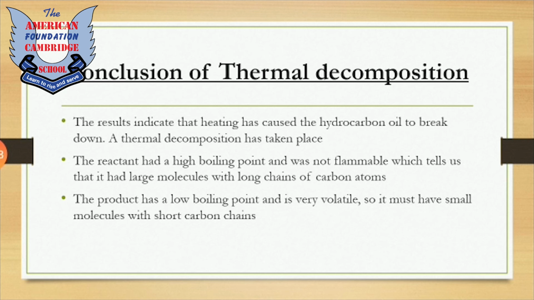So those hydrocarbons which have high boiling points will be having long chain carbon atoms. This means that there are many carbon atoms joined together forming long chains, while the product has a low boiling point and it is very volatile. Volatile means that it can easily be evaporated because its boiling point is low. So it must have small molecules with short carbon chains. So this is the difference between the reactant and the product.